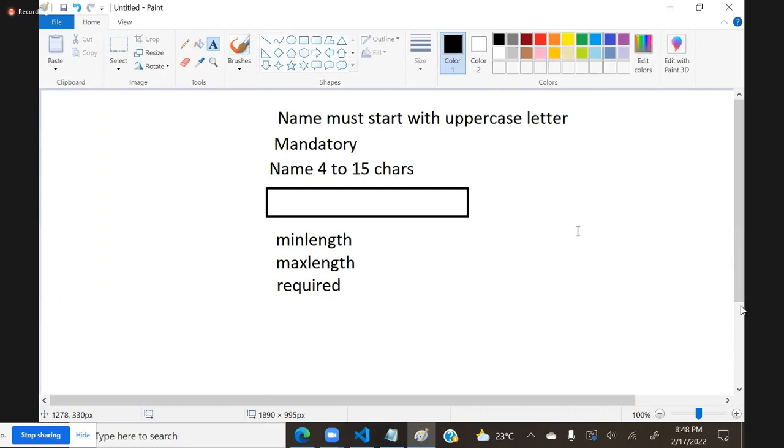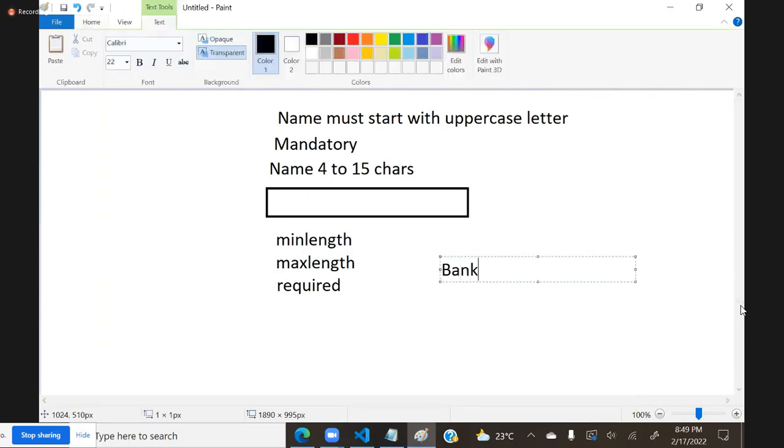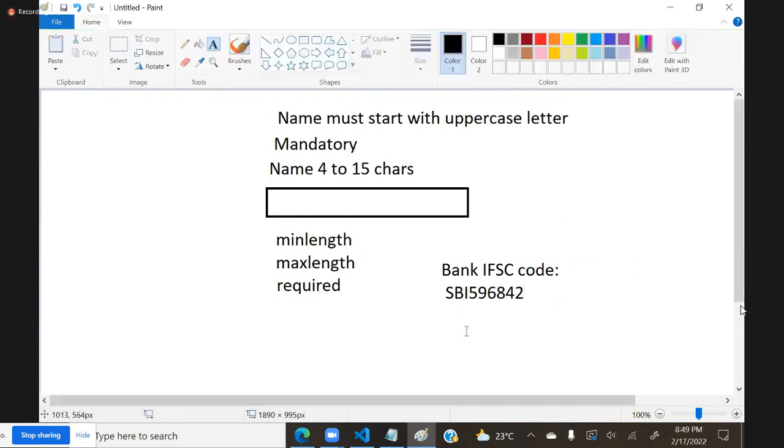Which control you are currently learning? Text box, right? Now the point is we have restrictions, but they are not about the format. For example, a bank says enter an IFSC code, and according to some bank website, SBI, its IFSC code will start with SBI. After that, it should contain a 6-digit number. How you will verify this type of value? Digit number will be changing, but SBI will be standard. How you will verify these kind of things?